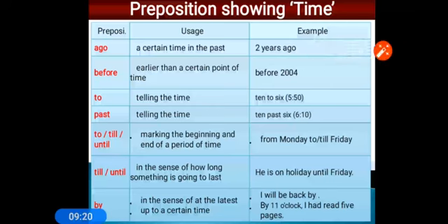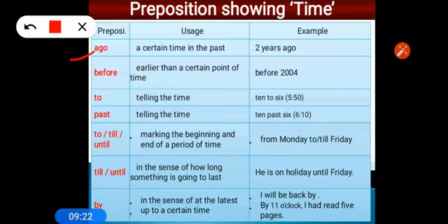Okay, so see here, ago. Ago is used for a certain time in the past. I gave you past simple tense signal word also as ago. So ago is used for past time: 2 years ago, 3 years ago, 5 years ago, 1 hour ago. This way use.